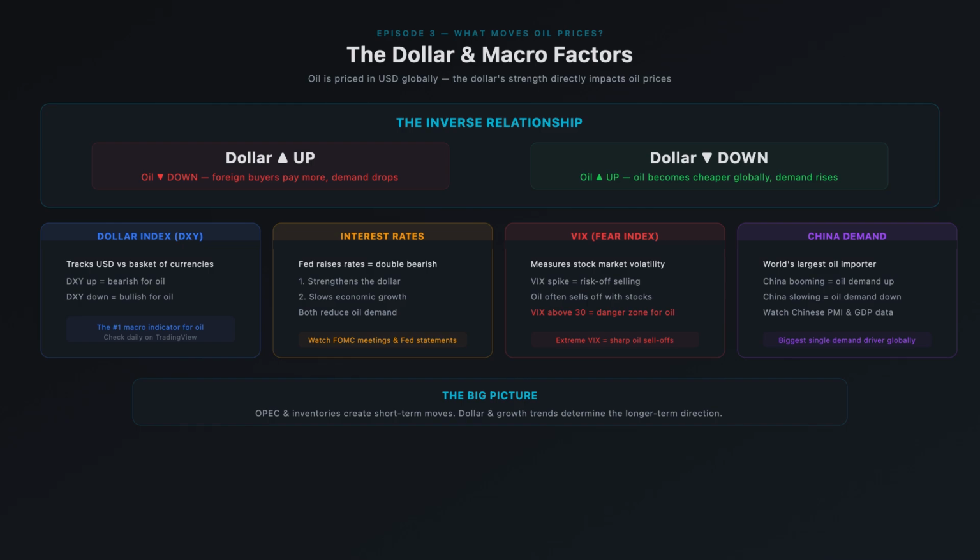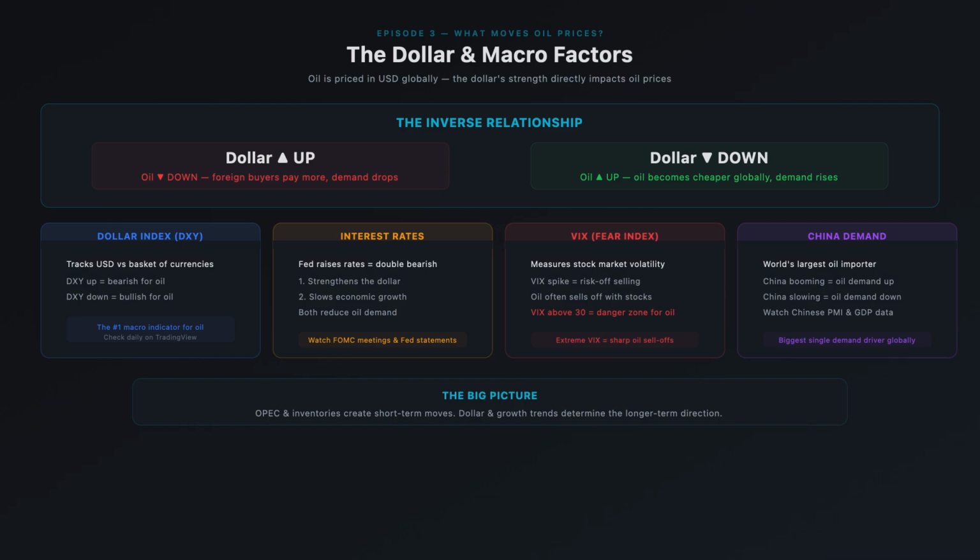Finally, watch GDP growth, especially in China. China is the world's largest crude oil importer. Any slowdown in Chinese economic activity directly impacts global oil demand. When China's economy is booming, oil demand rises. When it stumbles, oil demand falls.